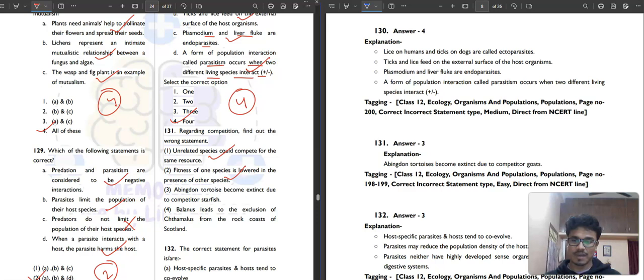Abingdon tortoise became extinct due to the competitor starfish. Abingdon tortoise became extinct not because of the competitor starfish, but because of the competitor goats. Goats graze and eat all the grasses. And Balanus leads to exclusion of Chthamalus from the rocky coast of Scotland. Correct. So the wrong statement here is the third option.